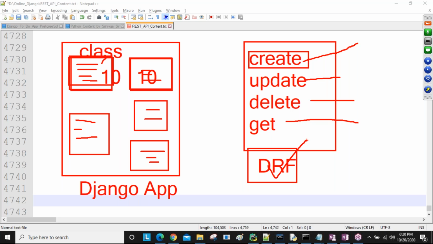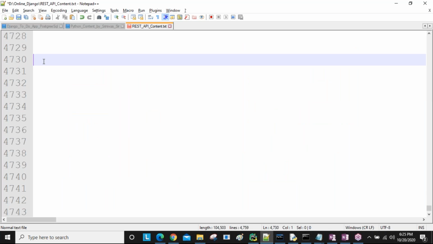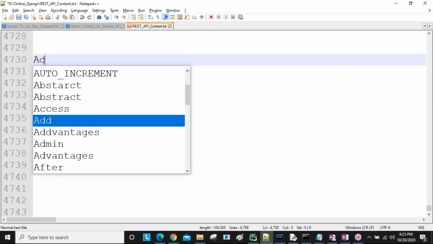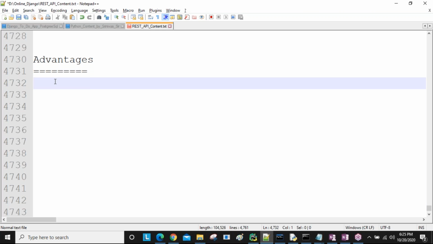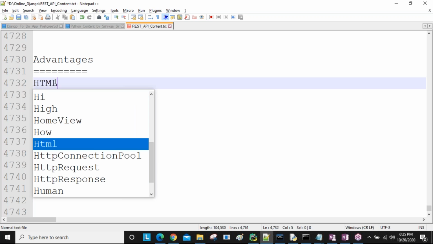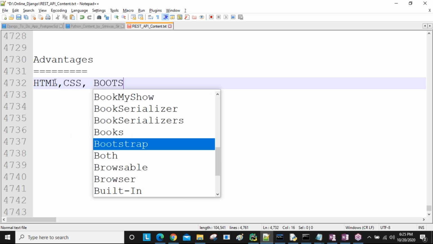Understand this one? That's why Django REST framework is in greater demand nowadays. This is one reason, and there are many more that we will discuss. So simply, I'm going to list the advantages. Here, UI technologies and UI knowledge are not required, sir. I'm simply going to use HTML, CSS and Bootstrap.